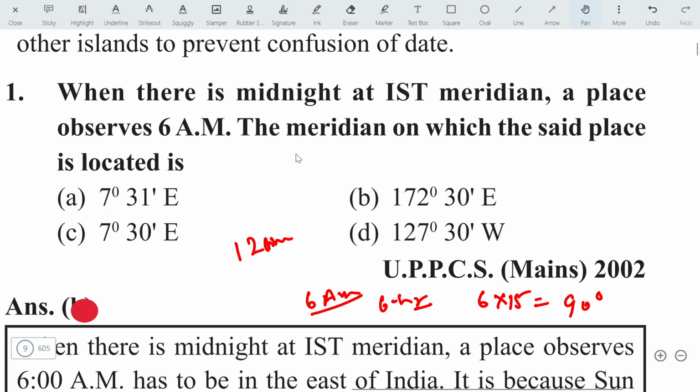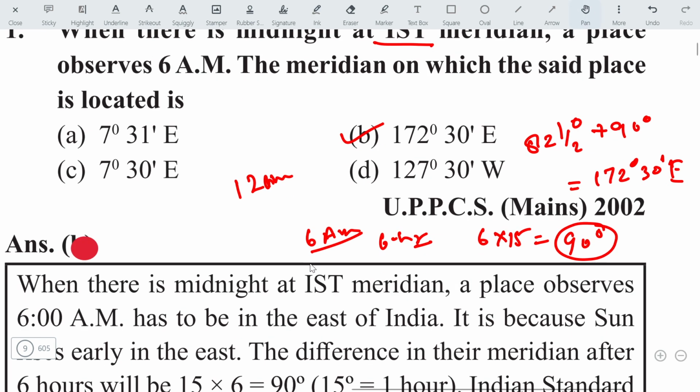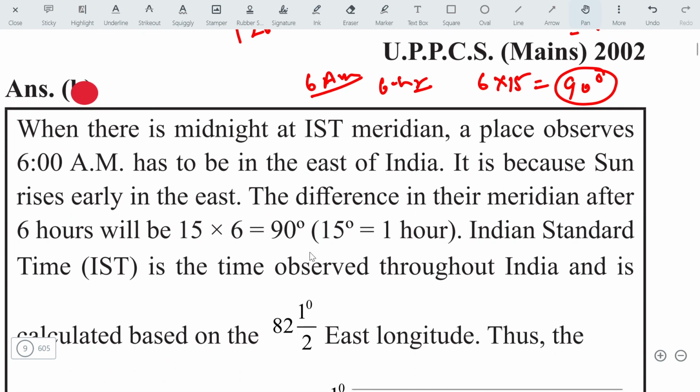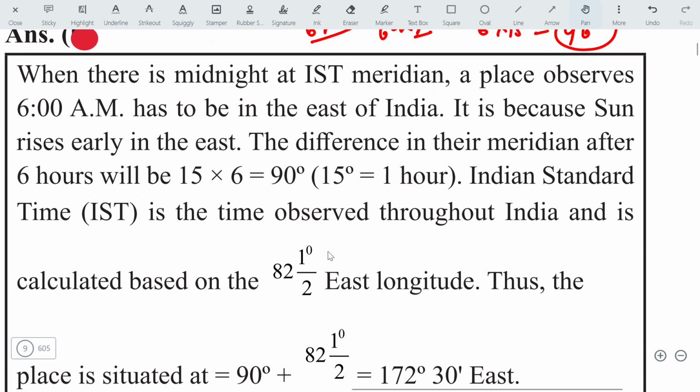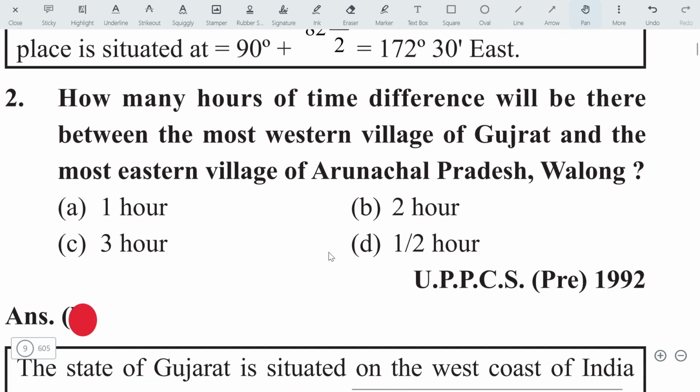So what is the question? The meridian on which the said place is located is. Then we will add this to 82.5 degrees, that is the Indian Standard Timeline. Let's add. It will come to 172 degrees and 30 minutes. Then the answer will be B. Here is the explanation. You can see the explanation, the same way I have calculated. If you want to read this, you must pause the video and check it out. Okay, let's move on to the next question.